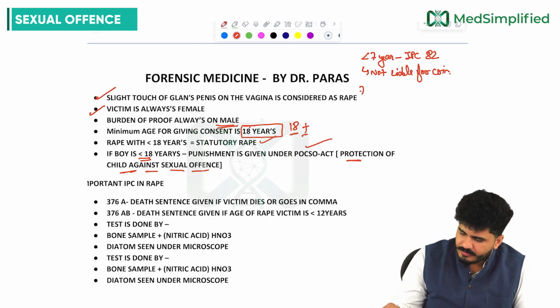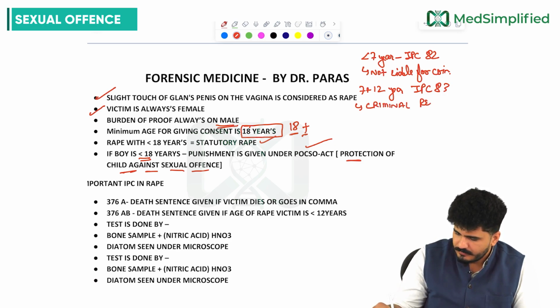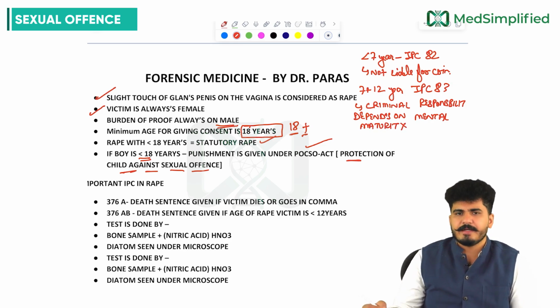We say 7 to 12 years, according to IPC 83, criminal responsibility depends on the mental maturity, my dear friends.